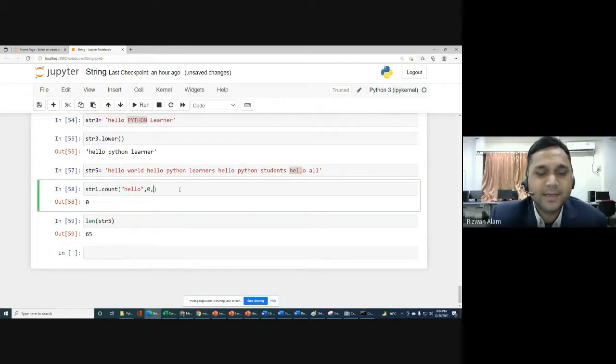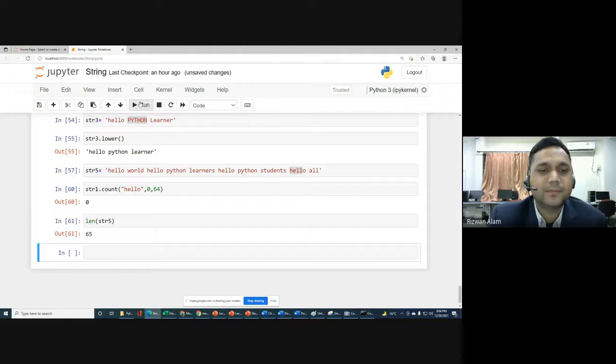So what we will write here is 0 to 64, from the 0th index to the 64th index, because we have to check how many times hello occurs. So str1 hello 0 to 64. Again we are getting 0. Why? Let me check.